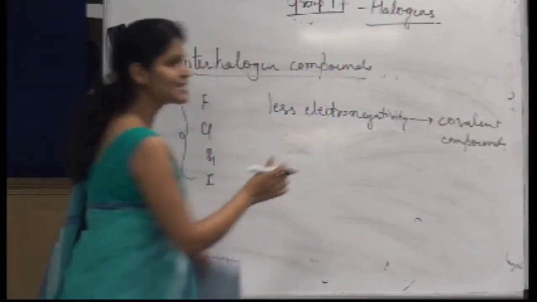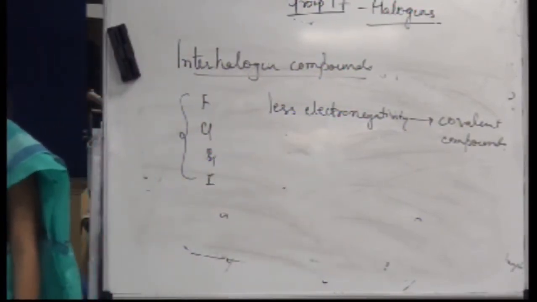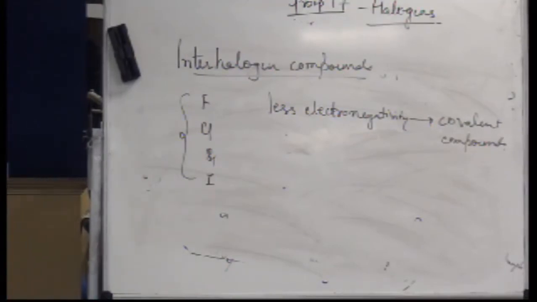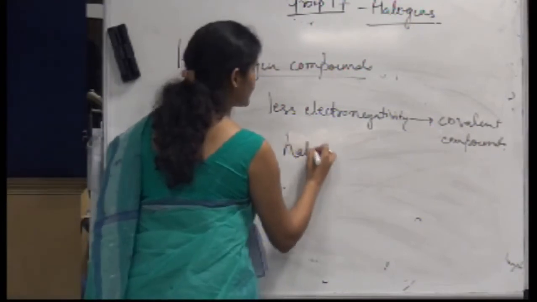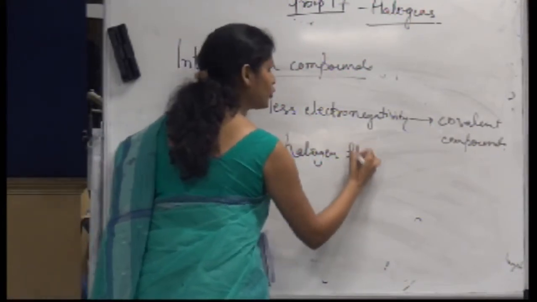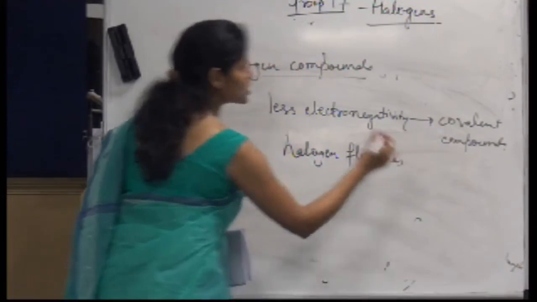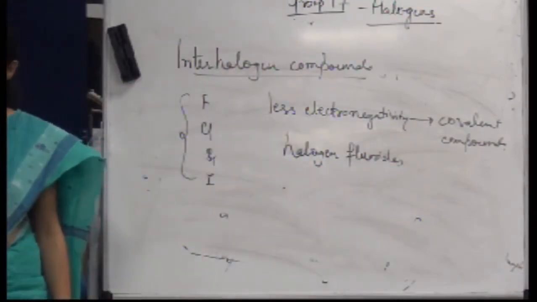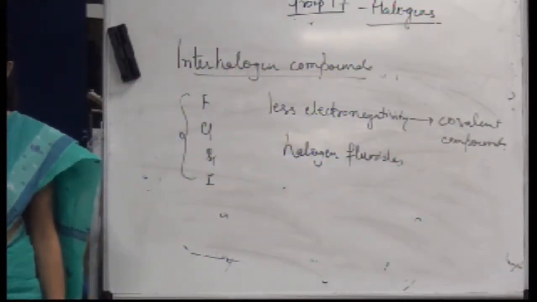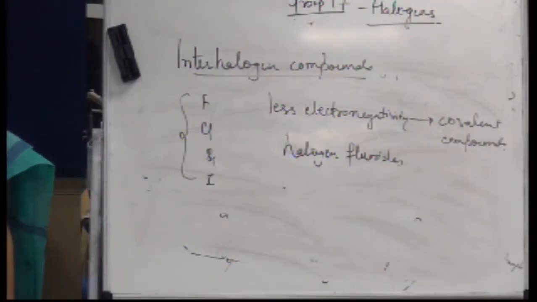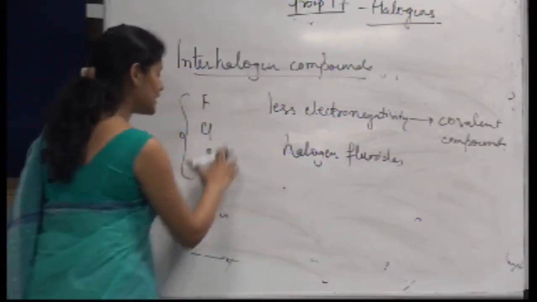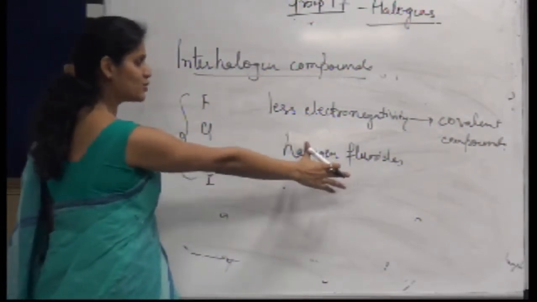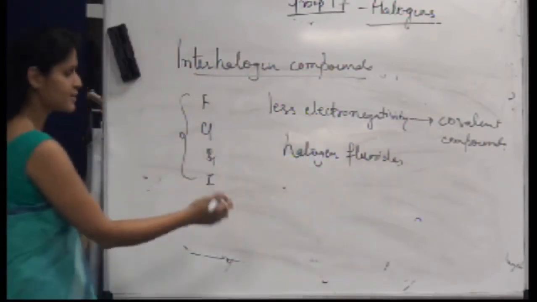Since fluorine is highly electronegative and very small in size, it can form all types of interhalogen compounds, and hence we call them halogen fluorides, because anything which is more electronegative will form the oxide. If I talk about oxide, I know that oxygen is more electronegative than any other element of the periodic table. So since out of these four, fluorine is more electronegative, they will form fluorides.